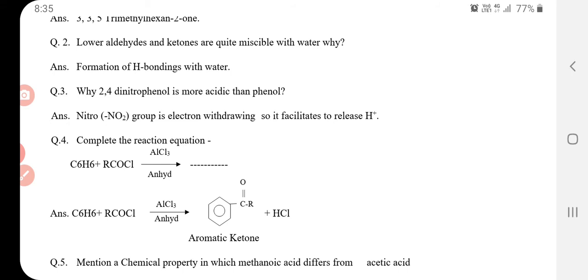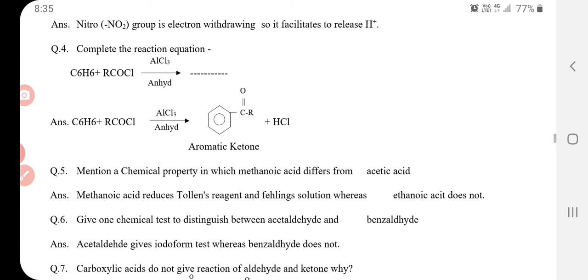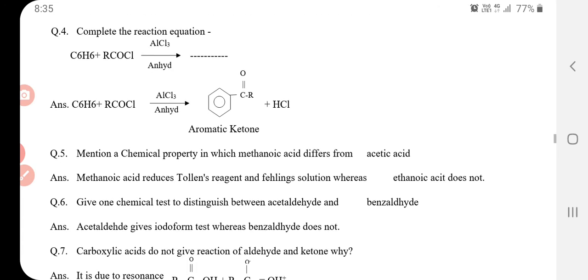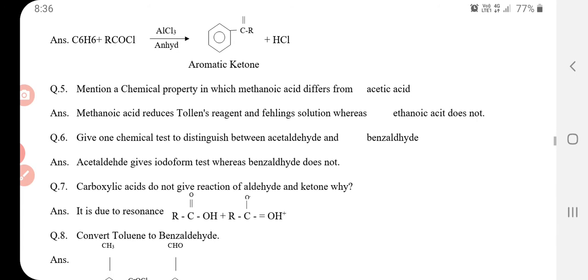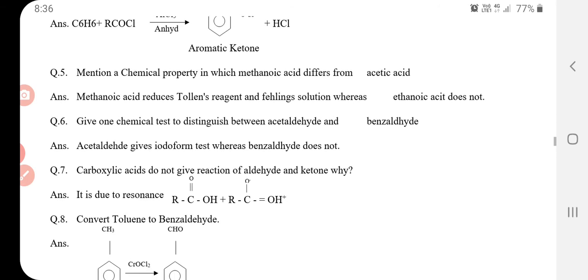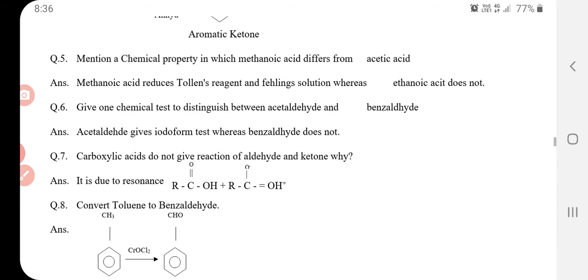Complete the reaction. Next, mention a chemical property in which methanoic acid differs from acetic acid. Methanoic acid reduces Tollens reagent and Fehling solution, whereas ethanoic acid does not. Give one chemical test to distinguish between acetaldehyde and benzaldehyde. Acetaldehyde gives iodoform test, whereas benzaldehyde does not give such type of test.